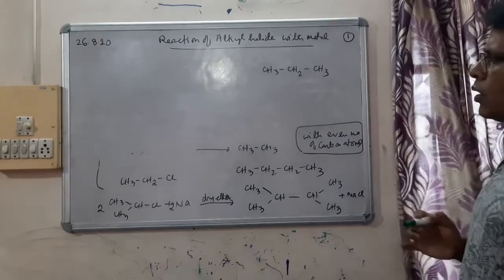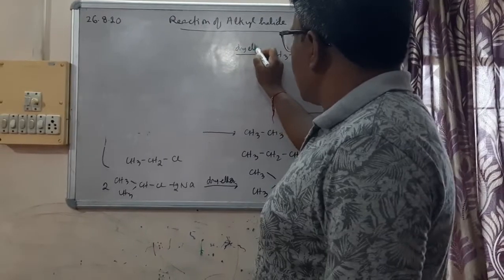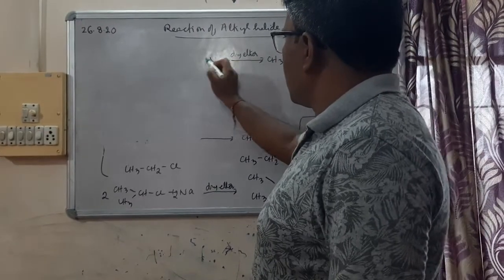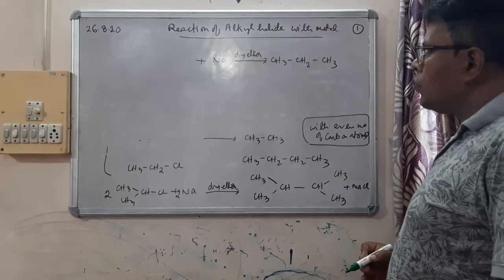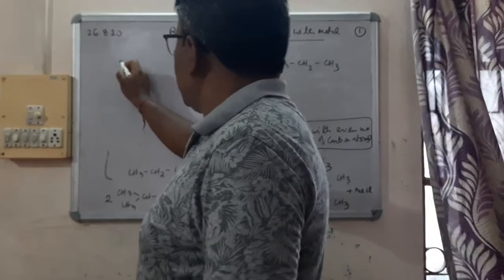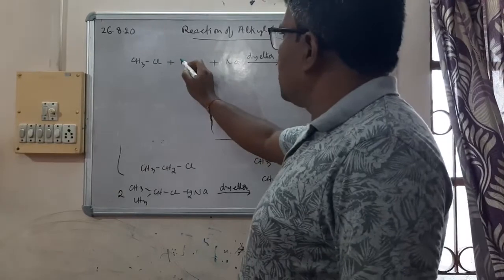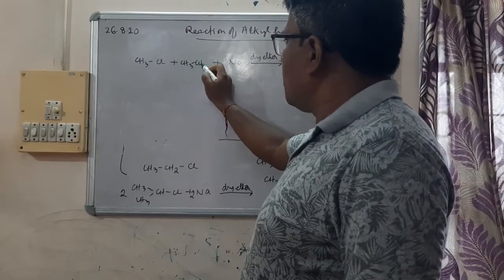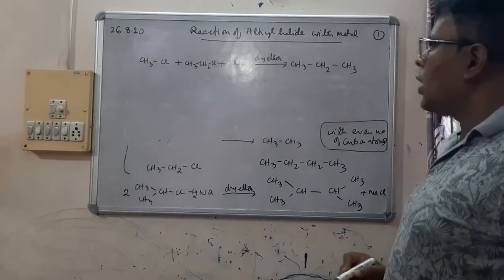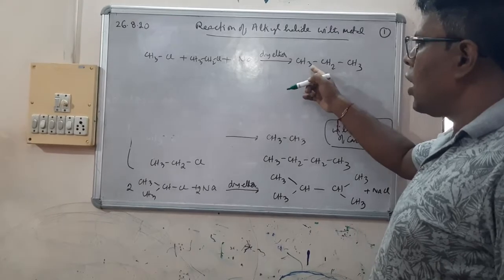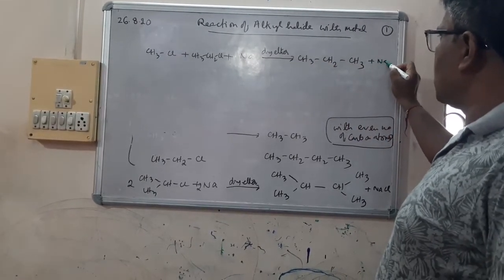Let us discuss. In order to prepare this alkane by Wurtz reaction, unlike the previous cases, we have to take 2 different halo compounds. So this is one halo compound, and this is another halo compound. Then it will give us this alkane with an odd number of carbon atoms, and the side product will be NaCl.